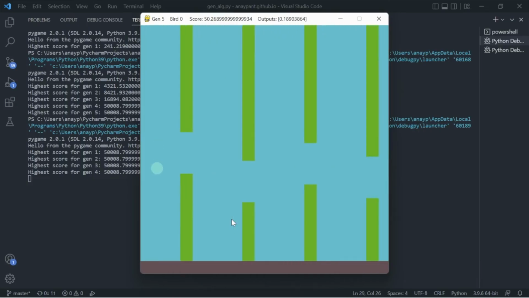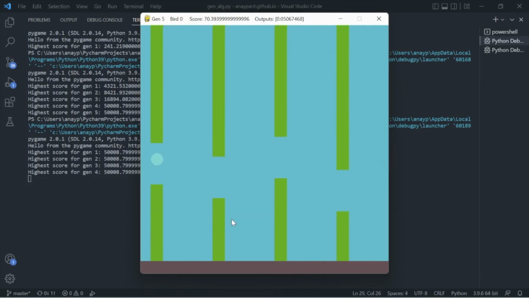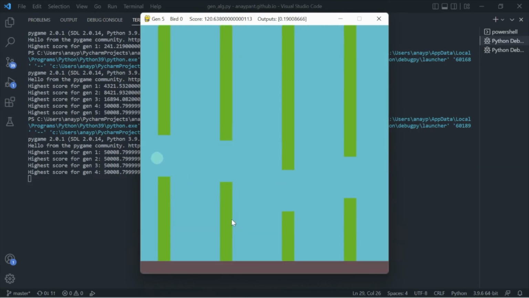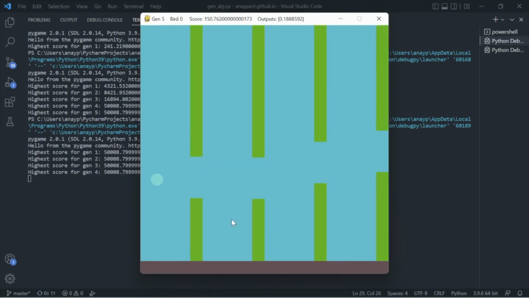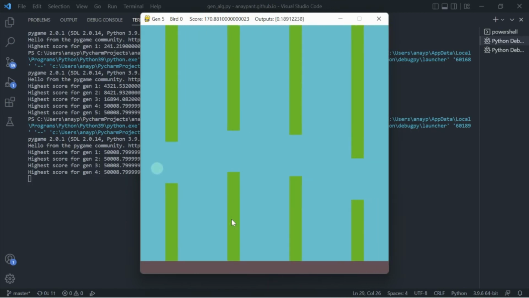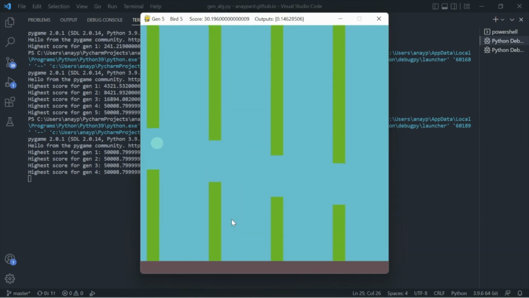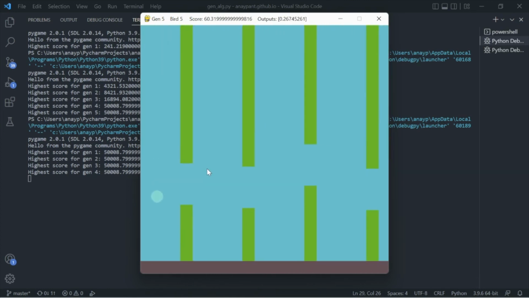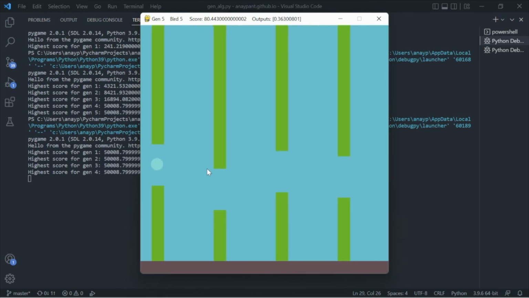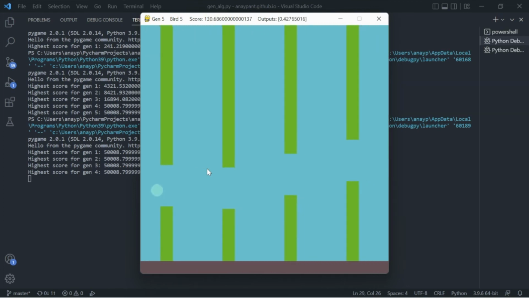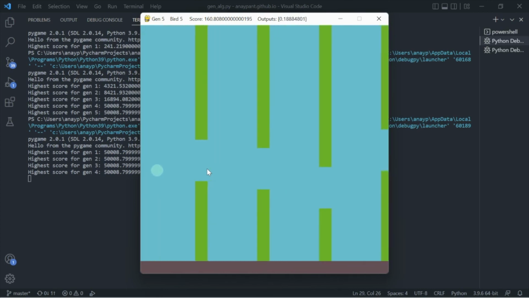Oh, here we go. All right, so this bird is probably going to be kind of cracked, let's be real. But one thing I do want to show you is I'm going to kill it automatically, which is just a keyboard function that I have. And you can see they're all going to be the same color, which I think is super cool. That's just showing you how the parents pass down their genes to the next generation, and have similar colors. So this guy's also kind of just a light blue color. I think it's pretty cool.